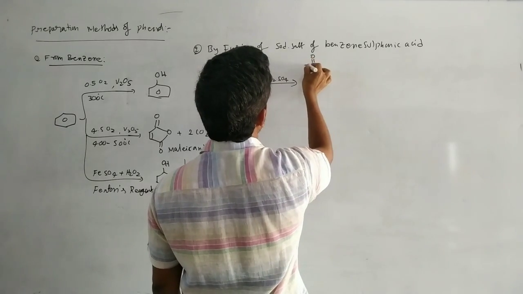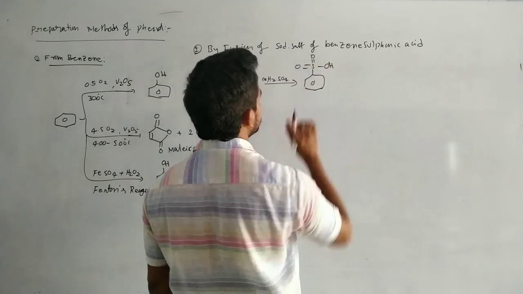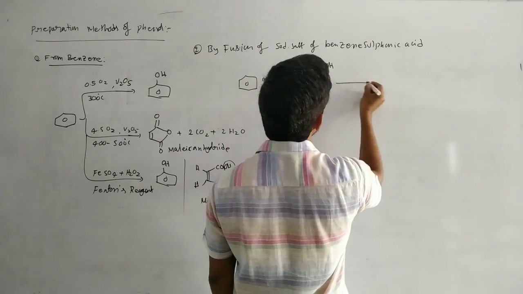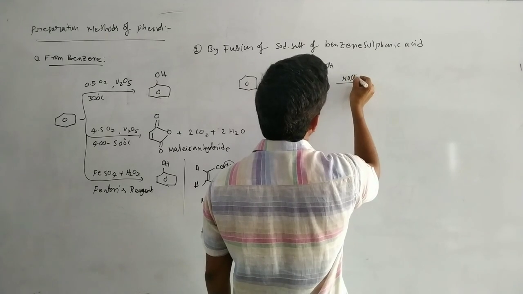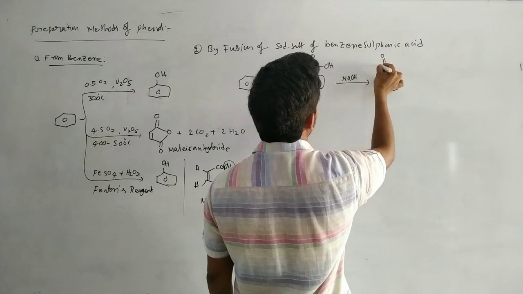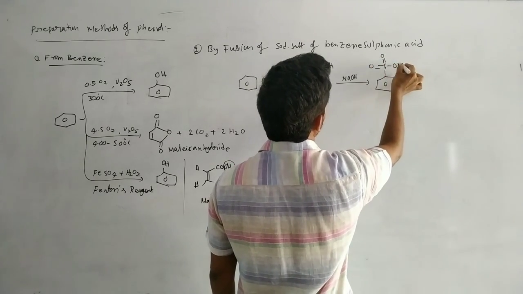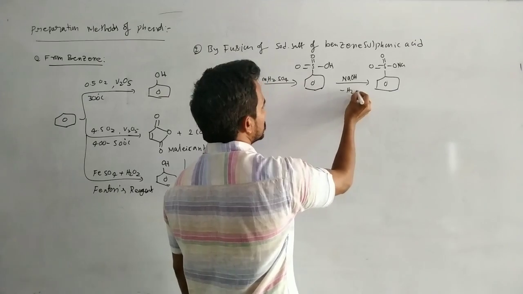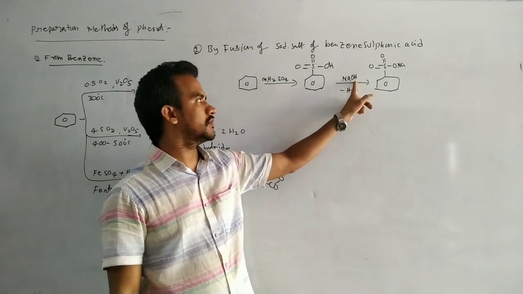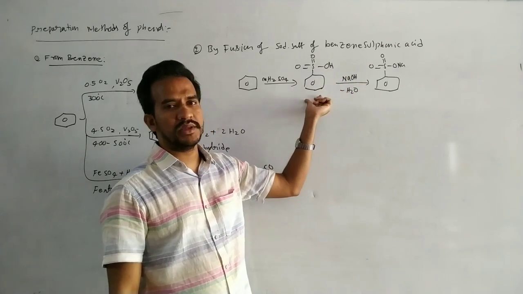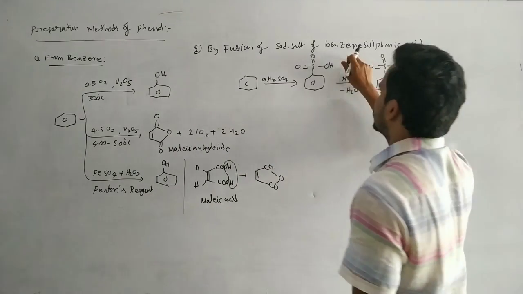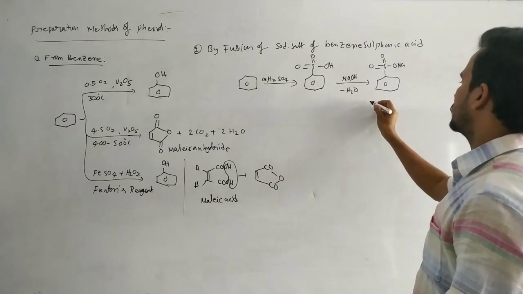So S double bond O, OH. This is the benzene sulfonic acid. Okay, it is a benzene sulfonic acid. This benzene sulfonic acid on treating with NaOH, acid base reaction takes place. Okay, ONa. So loss of H2O in this case. Here OH, there is acidic hydrogen. This OH minus basic one. So removal of the H plus from the benzene sulfonic acid. So you will get the sodium salt of the benzene sulfonic acid. Okay, sodium benzene sulfonate.